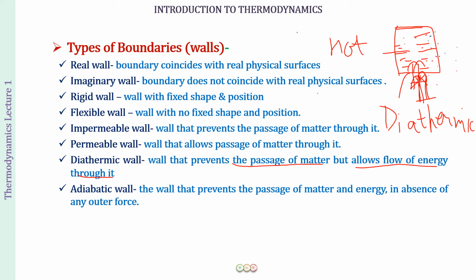And then we have an adiabatic wall. An adiabatic wall is neither going to allow the passage of matter nor energy. So for example, this vessel, now I insulate it, just like a thermos flask. Now what will happen?